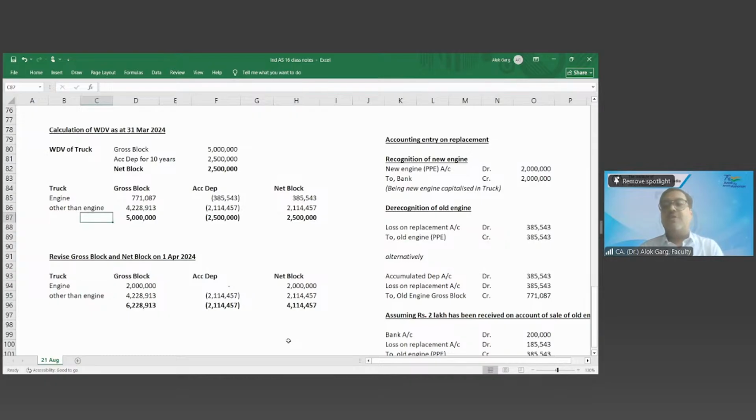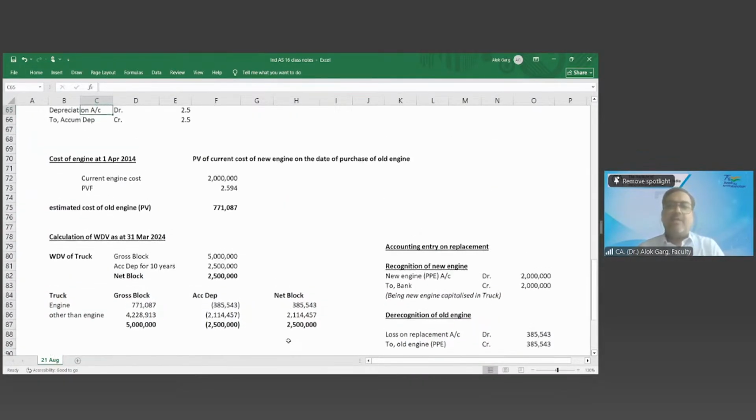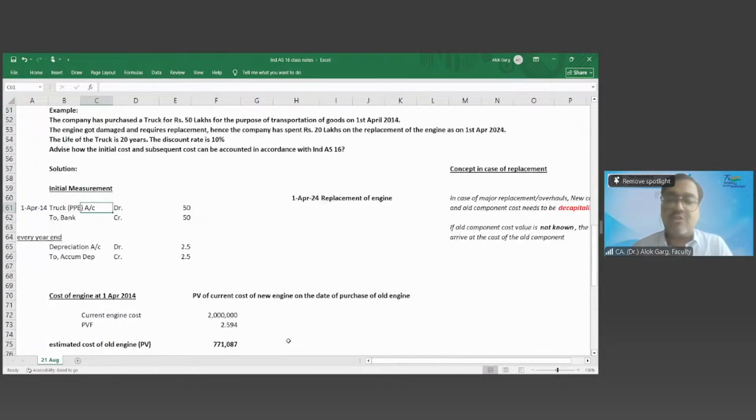This is how you need to do all the accounting, calculation and accounting entry. This is a complete package of capitalization of subsequent cost, right? If this cost would have been determined in the beginning itself, for example, if the vendor has given me an invoice, let's say 40 lakh rupees truck, 10 lakh rupee engine, then of course from day one we would adopt component accounting, right?